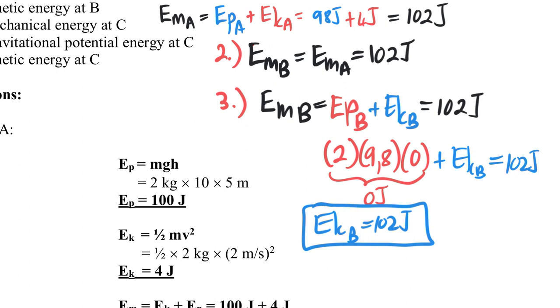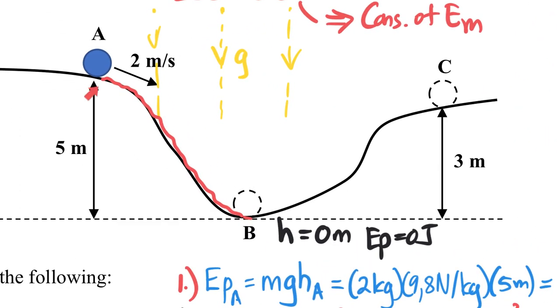In terms of energy, we know that the collision is going to be hugely damaging to us, because the potential energy that they have at the top of the hill is now going to be converted into kinetic energy by the time they get to the bottom of the hill, and that kinetic energy is going to do work on us, and in doing so is going to injure us. So all of the potential energy at the top of the hill has been converted into kinetic energy, which has been added to the kinetic energy there, which means it's now all of the mechanical energy is in the form of kinetic energy at the bottom.